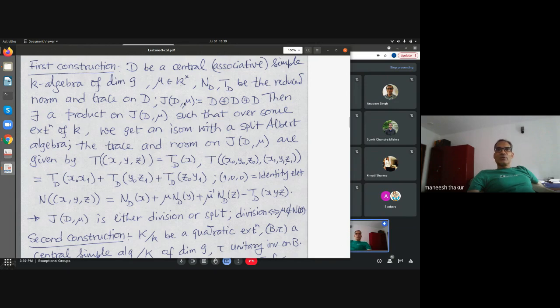Together with these two, on the 27-dimensional space D direct sum D direct sum D, there is some product defined, and that makes it into an Albert algebra. And the norm form of that Albert algebra looks like this, and the trace form is written down and so on.